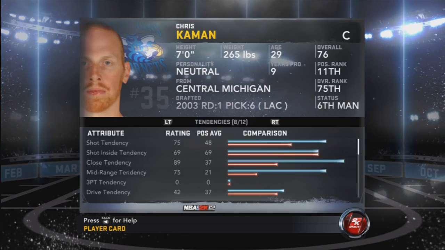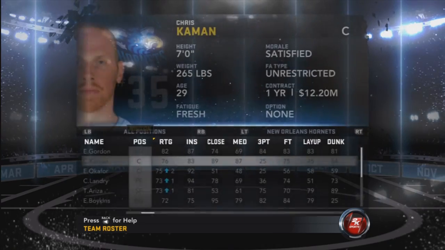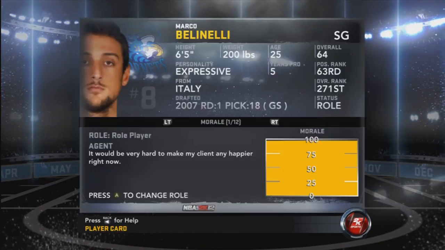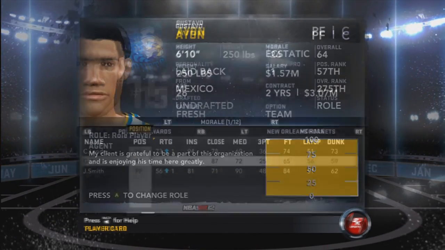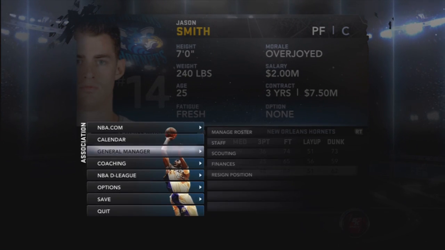And we'll just take a quick look at everyone's morale. Chris Kaman's okay, Emeka Okafor is ecstatic, Boykins good, Jarrett Jack's good. I think everyone's pretty good. We want to keep our chemistry in check. You don't want to sign players like Nate Robinson, who's just going to go off on your team.